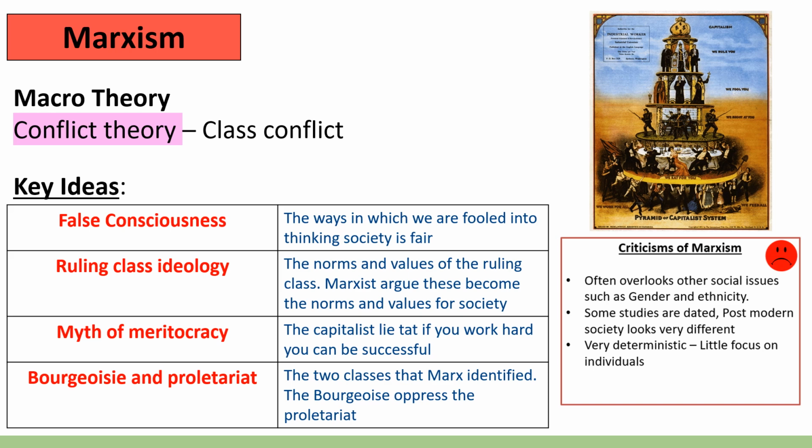Some criticisms of Marxism then. Marxists often overlook other social issues such as gender and ethnicity or sexuality, given that they focus so exclusively on class.